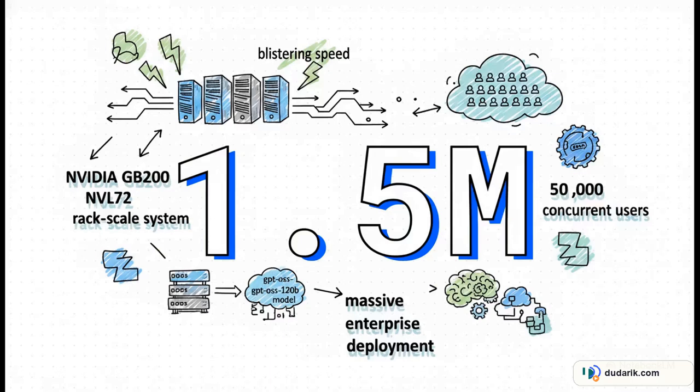Now, what's really interesting about this slide is looking at the other end of the spectrum, the sheer scale of deployment. 1.5 million. That is the staggering number of tokens per second throughput that NVIDIA engineers achieved running the massive GPT-oss-120b model on a single NVIDIA GB200 NVL72 rack-scale system. To put that into perspective, that translates to serving something like 50,000 concurrent users with blistering speed. It just proves that these models aren't just little toys for tinkering. They are heavily engineered for massive enterprise-level deployment.